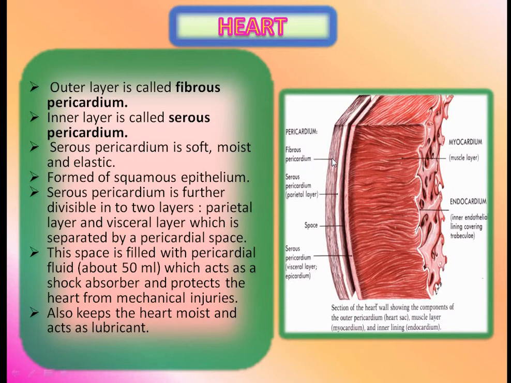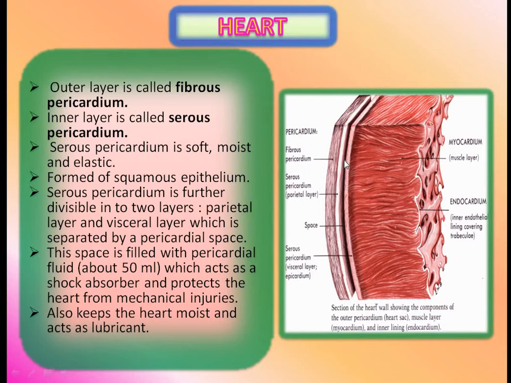The inner layer, see in this figure, is called the serous pericardium. This serous pericardium is soft, moist and elastic, and is formed of squamous epithelium.